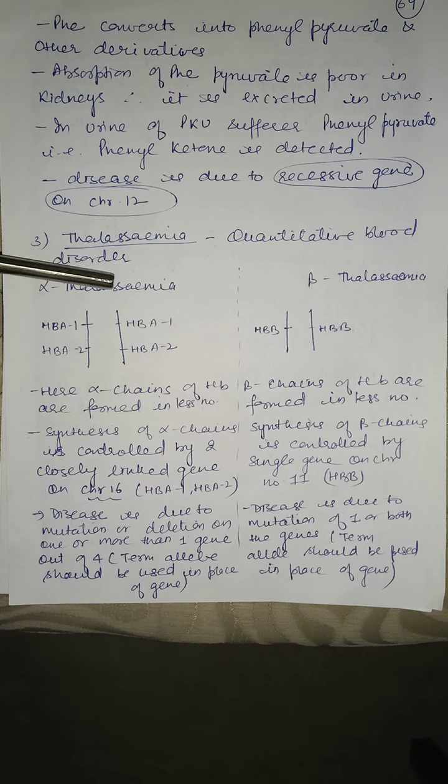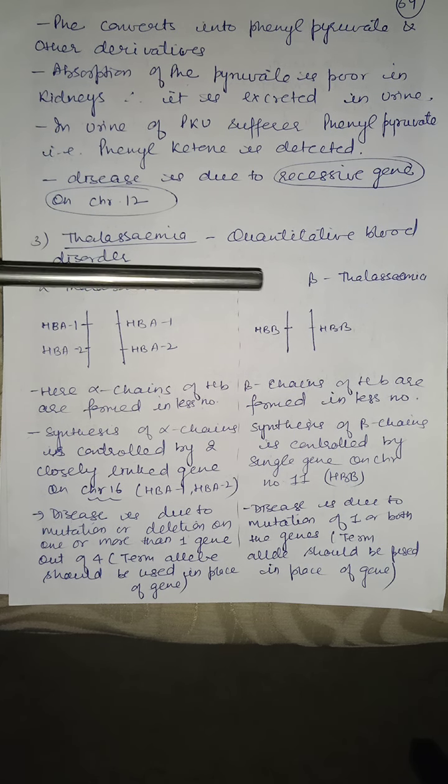Alpha thalassemia is caused when alpha chains of hemoglobin are formed in less number. Synthesis of alpha chains is controlled by two closely linked genes on chromosome 16. Those genes are HBA1 and HBA2. Disease is due to mutation or deletion of one or more than one allele out of four.